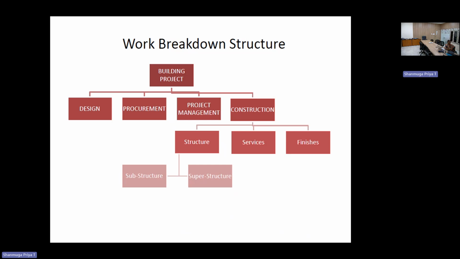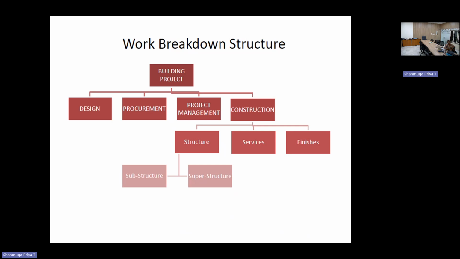Here is another example for a building project. We can define it another way also. For example, I want to create a design for a building project. The first step is I want to design the project. The second step is I want to procure all the materials. The third is I want to formulate the project management concept. The final is construction. The construction will be subdivided into the construction of the building and also the plumbing and fitting services, and the final finishing with proper work.